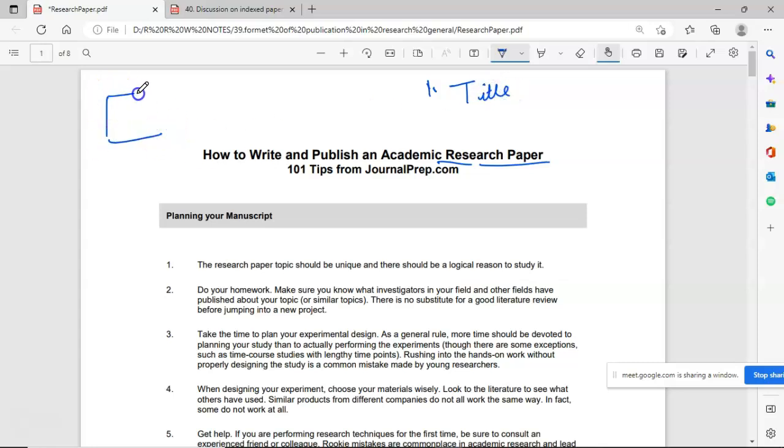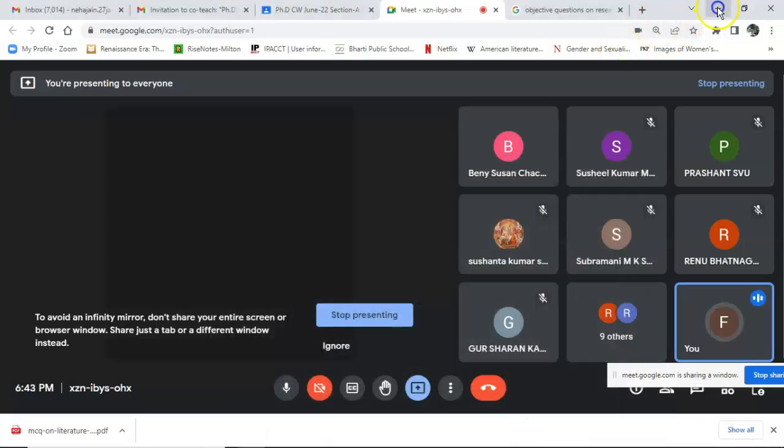I have given you the layout like this: the page will have your title, and then in the left corner your name, and in the right corner your supervisor's name. If you remember, I have shared a PPT with you to show it. So the first step is the title. If you want, I can show you that PPT. I have it on my laptop today.